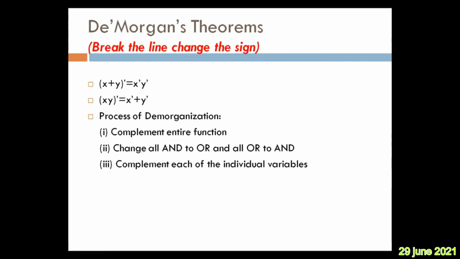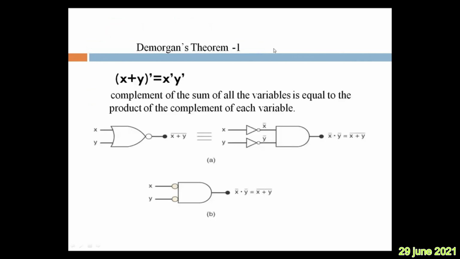Now let us come to De Morgan's theorems. It is one kind of Boolean algebra theorem, used for the purpose of simplifying Boolean expressions. Let us see the statements here. De Morgan's theorem 1: the complement of the sum of all the variables, of course we have taken only two variables here, is equal to the product of the complements of each variable. For two variables, x plus y, its sum and then complement is nothing but the product of the complements.